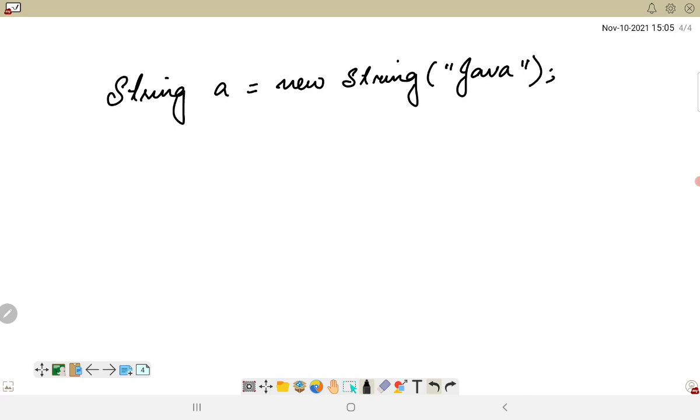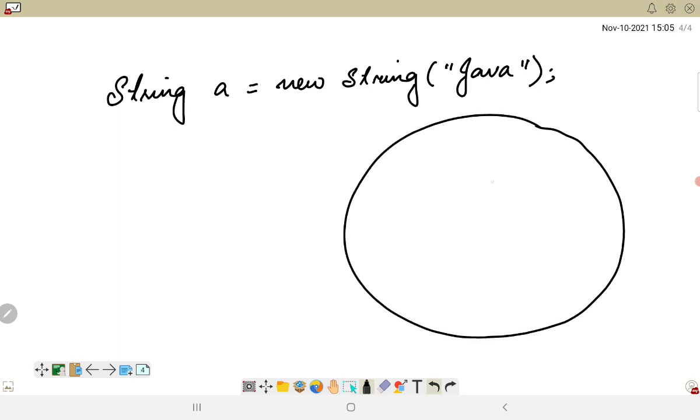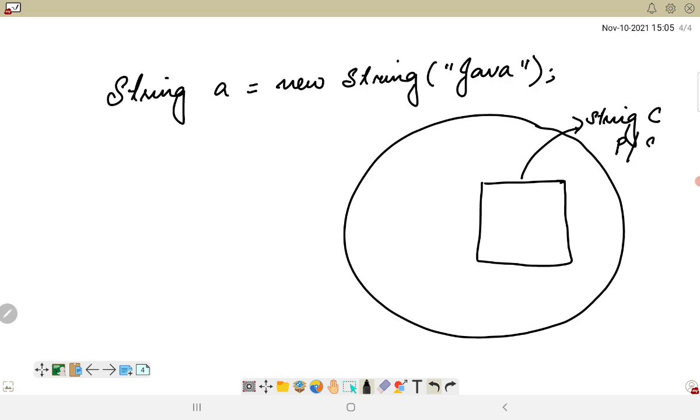When I am creating this object Java, in the heap memory there is a string constant pool. We also call it a string literal pool. This is maintained by the heap memory, and once this object is created using the new keyword, one object is immediately created in the heap area with the